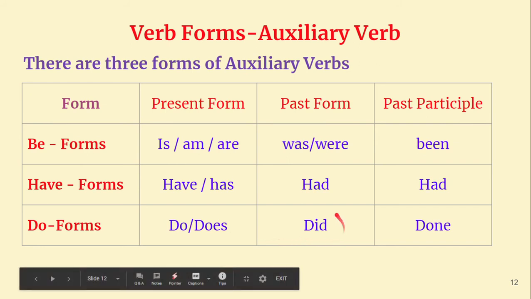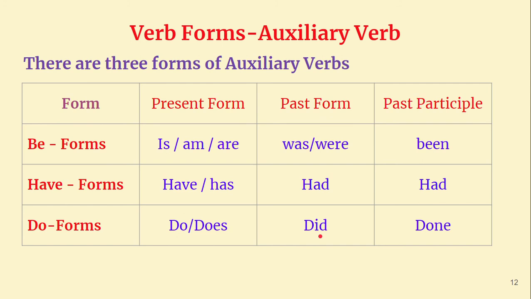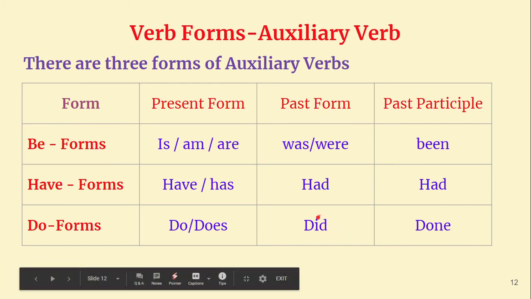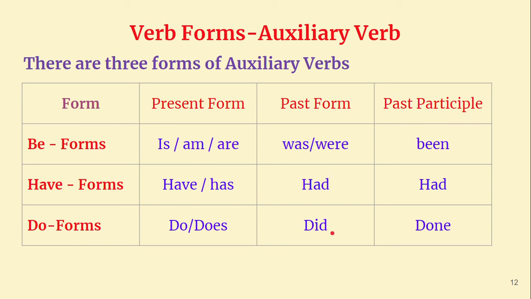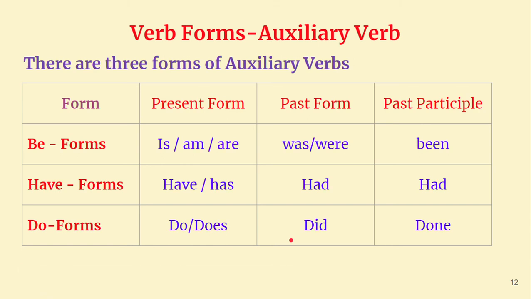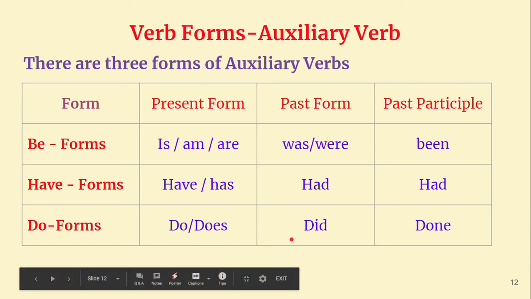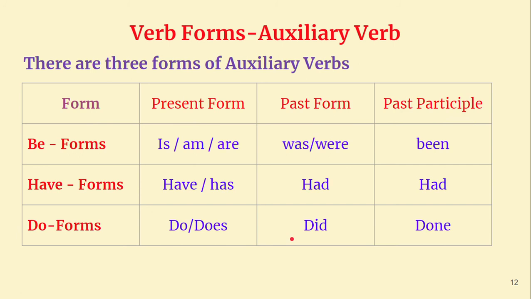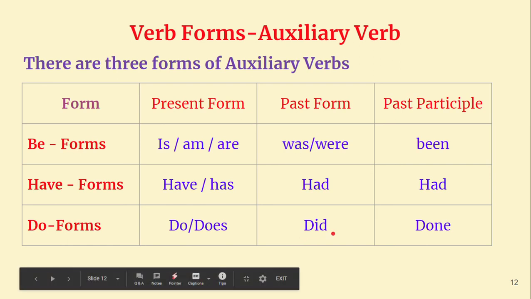Then the past form. Let us see the past form. This is did. It is again used in simple past tense. So why do we need these do forms? When you want to make a statement into a question, the rule is that you have to bring the helping verb to the beginning of the sentence. Suppose I am writing a letter. He is writing a letter. You want to make it a question: Is he writing a letter? Suppose you want to make it negative: He is not writing a letter. So after the helping verb, you have to use "not."